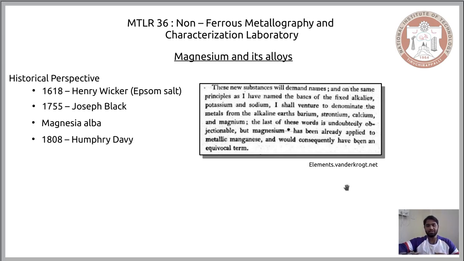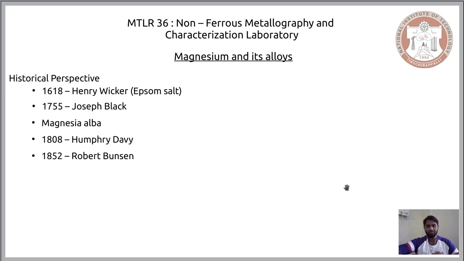The approach for industrial scale production of magnesium came from Robert Bunsen, close to 50 years after the initial separation of magnesium by Humphrey Davy. After 50 years, Robert Bunsen found an approach that was relatively easy to extract magnesium, and we have had several developments after that, and it was a Canadian professor who gave us the Pigeon process that we now use for the extraction of magnesium from its ore.